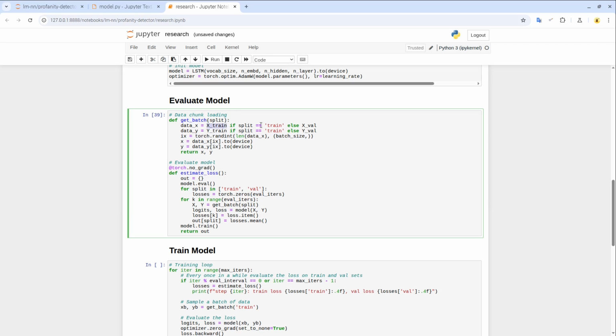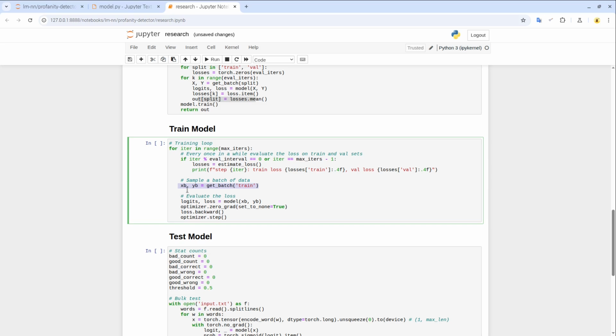So either the training data, if we're calling this for training, or validation data, if we're calling this for validation. It then gets indexed by this index range, and that's the way we can obtain the chunk of data, the batch. So we just sample the batch from the training data. So we forward this data through the model, and we're getting the logits and the loss in return.